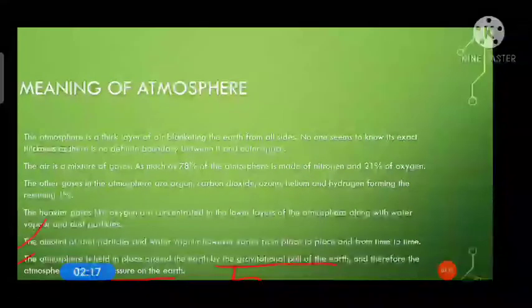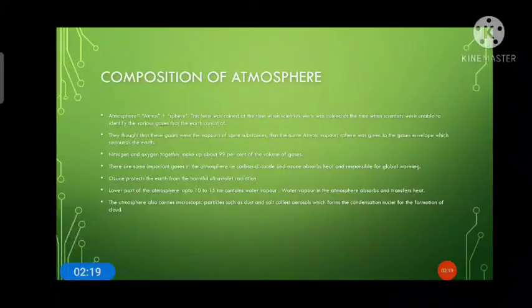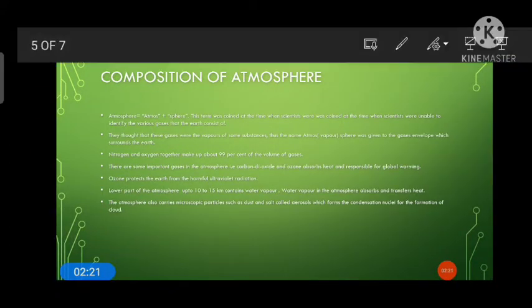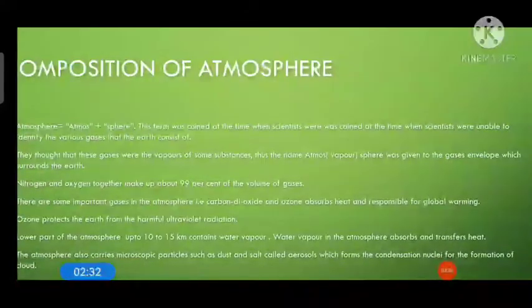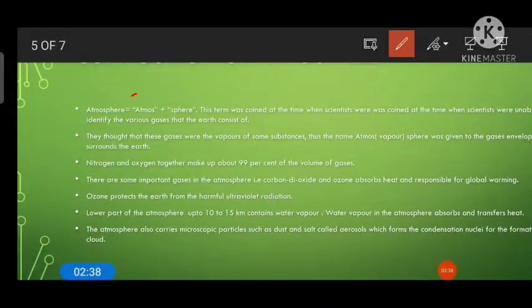Now moving on to the next topic, that is composition of atmosphere. Now what is the composition of atmosphere? So before this we'll see the atmosphere is a combination of two words, atmos plus sphere. The word atmos means vapor, or we can say a vapor sphere.